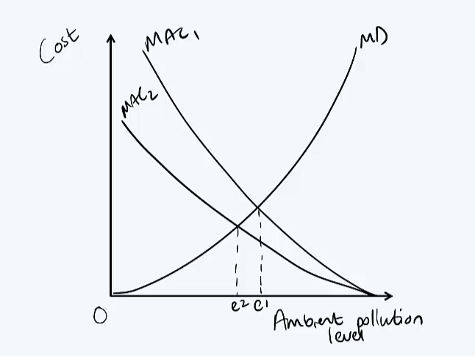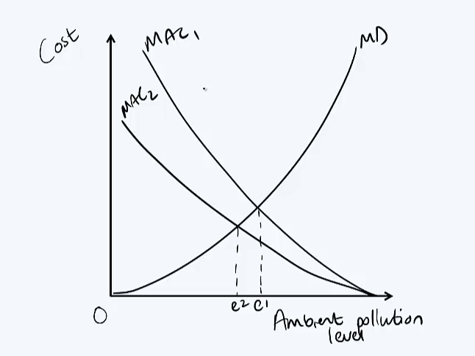But it might not look like this because E2 is a lower ambient pollution level than E1. So you might feel E2 is better because there's less pollution in the environment. Now this could be because of technology. We can say country 2 has a better state of technology than country 1.